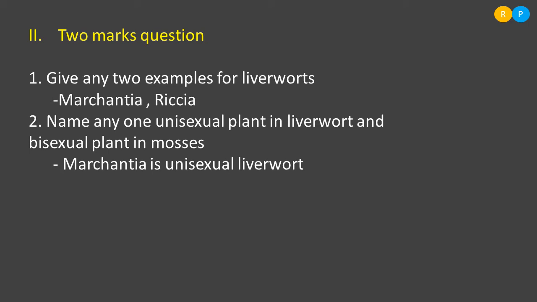The male plant produces the male gamete and the female plant produces only the female gamete. And the bisexual plant in mosses is Funaria. Funaria is bisexual because the same plant produces both sex organs. Male and female sex organs are produced on the same plant but on separate branches.